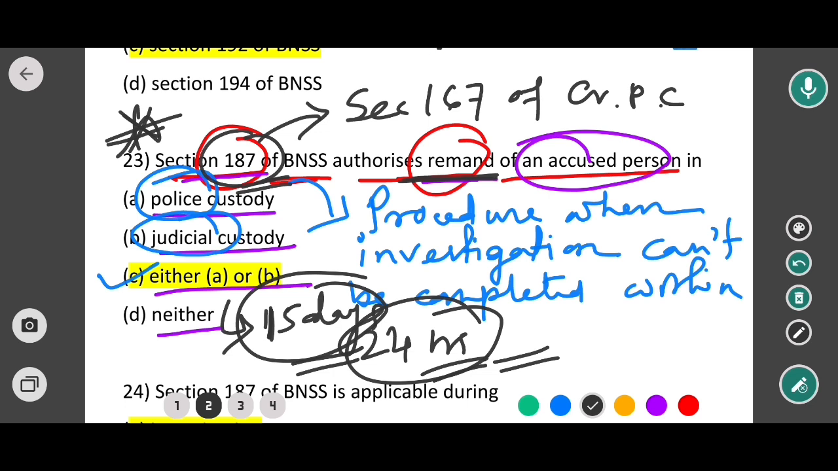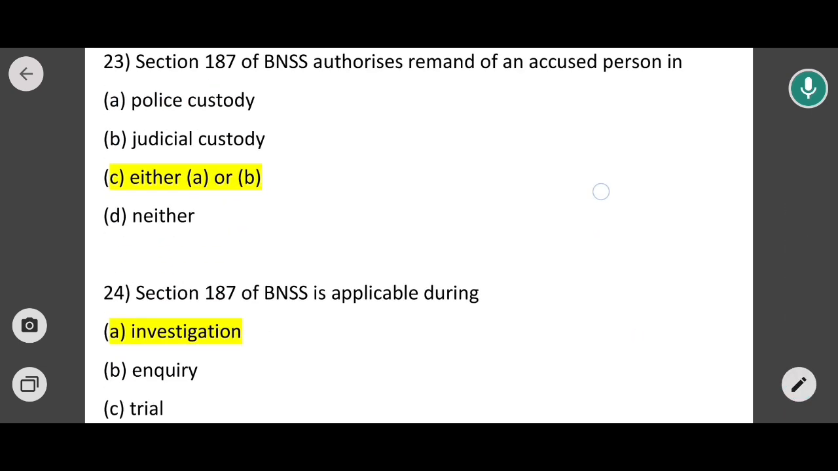When is 60 days given? When the magistrate may authorize the detention of a person beyond 15 days and the investigation relates to any other offense, that means other than an offense punishable with death, imprisonment for life or imprisonment for a term exceeding 10 years. So in this case, option C would be the correct answer. So now moving to the next question.